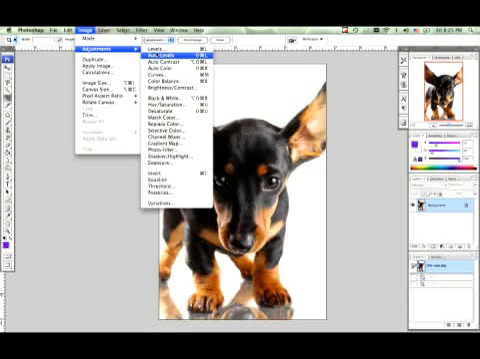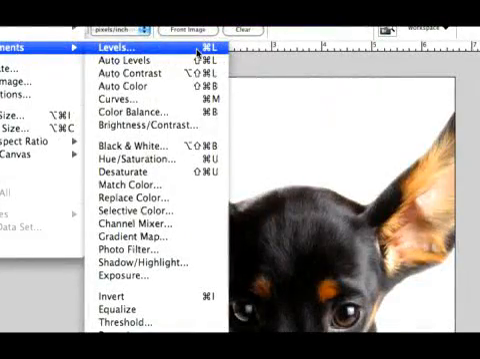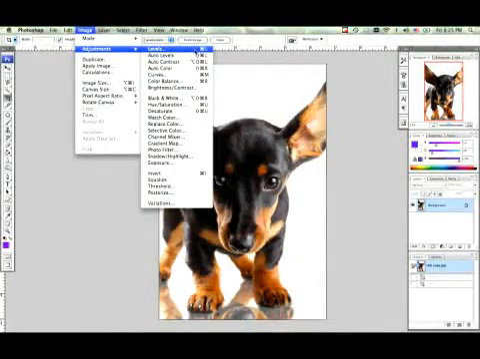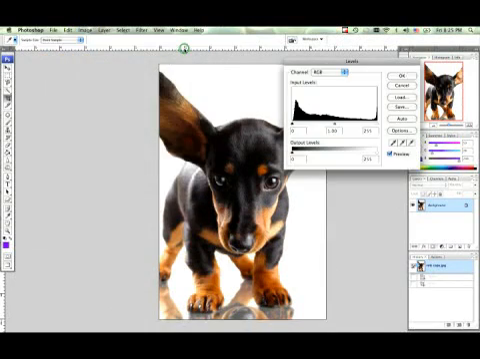The picture is already done to the max. I don't want to add any more levels or curves to it, but for this tutorial, I'm just going to show you what levels does. So as you can see, the shortcut for levels right here is Command L or PC Control L. So you want to go ahead and click levels, and you're going to get this dialog box that pops up.